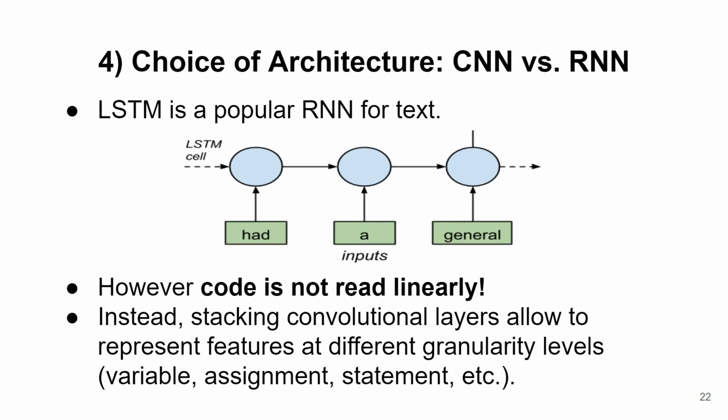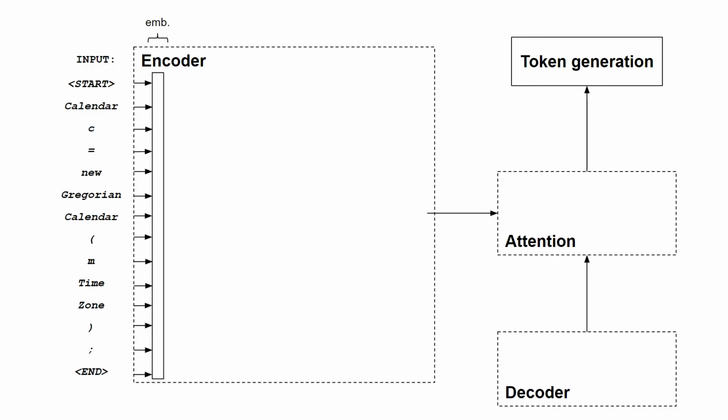Instead, developers often read source code by jumping from one location to another and looking at different levels of granularity, maybe focusing first on one variable, then looking at the bigger picture by looking at the entire code block. And we found that this is better represented by stacking convolutional layers of different kernel sizes. And I'm going to provide an example right now.